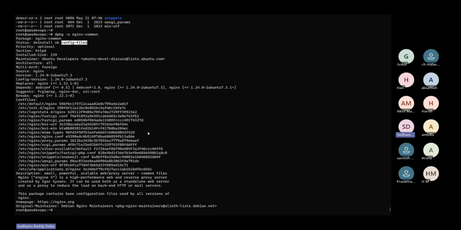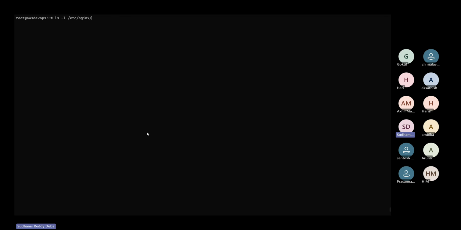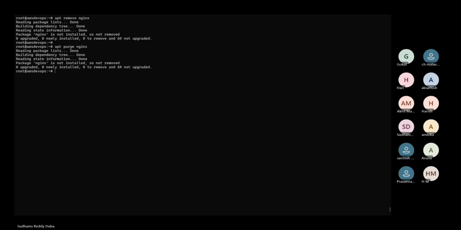Now, what is the task that we have to perform? If you want to remove the configuration files as well, this is not the actual command we have to use. In those conditions, apt purge and the package name. Sorry, nginx-common.